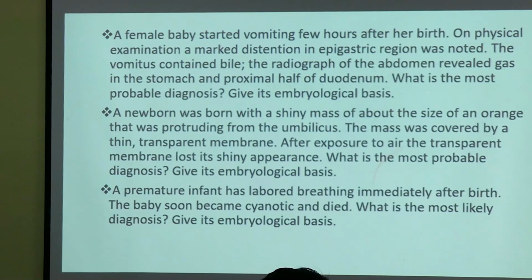Next question. First tell me what you all are getting from the question. What is the condition or what exactly is happening? So give its embryological basis. Do you know any condition where you can see the intestinal part coming out of the umbilicus? Intestine. So it is related to your midgut part. Do you remember the physiological hernia part in the midgut? When we were discussing the development, I said there are three steps to remember the development. The first one is herniation, second one rotation, and the third one is fixation, right?